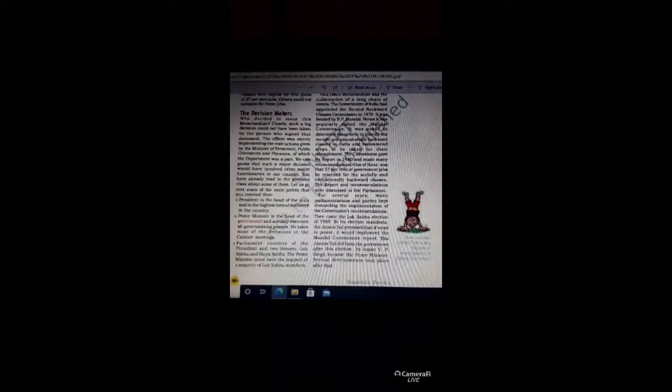This is the case of Indira Sawhney and others versus Union of India. The other side is the Union of India. The Supreme Court judges in 1992 declared that this order of the Government of India was valid. So finally the Supreme Court gave the judgment in 1992 that it is valid, and thus the dispute came to an end, and this policy has been followed since then. From that time it has been followed.